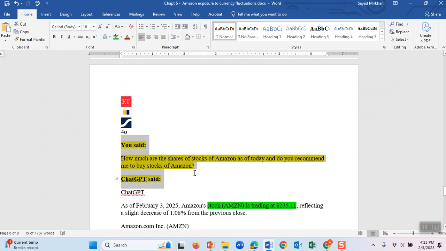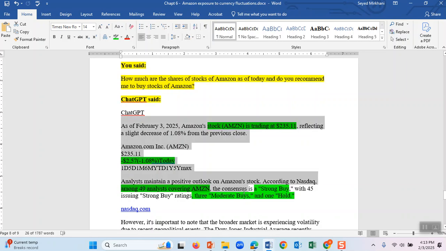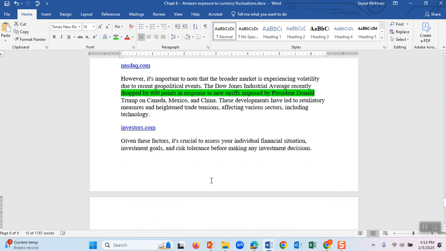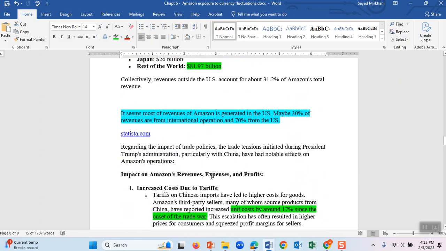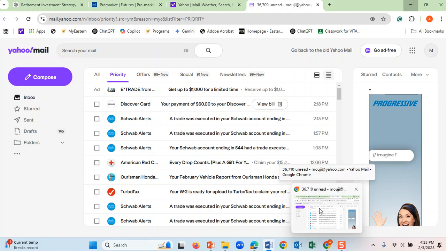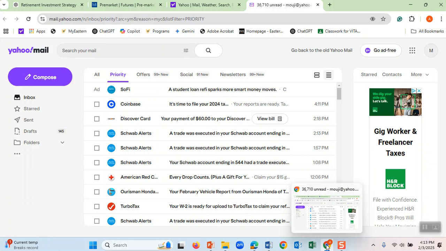I want you to ask similar questions. And then come back and put ChatGPT's answers here, highlight them for me, and also write your comments of what you understood from it and post it in the discussion board just like last time, in three formats. First, post this one on the discussion board. Put the link of ChatGPT for the students who want to know about this, and also attach this Word document as one of the documents.